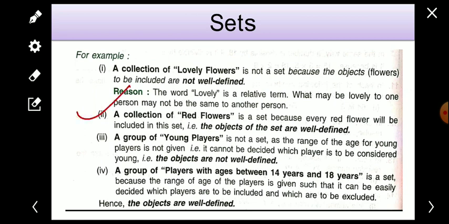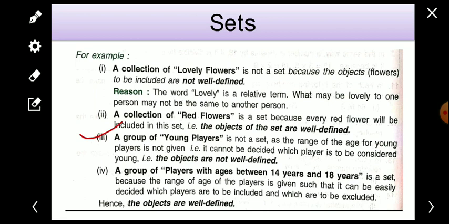Now if we talk about example 2, a collection of red flowers is a set. Why? Because every red flower will be included in the collection of red flowers. Every red flower will be included in this set. That is, the objects of the set are well defined. So, the set of red flowers.